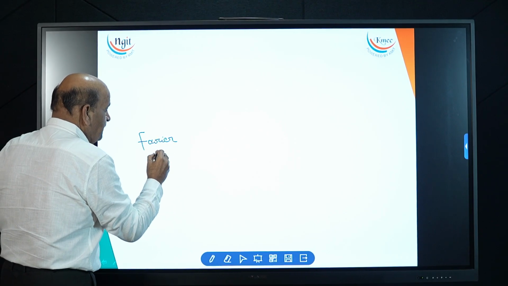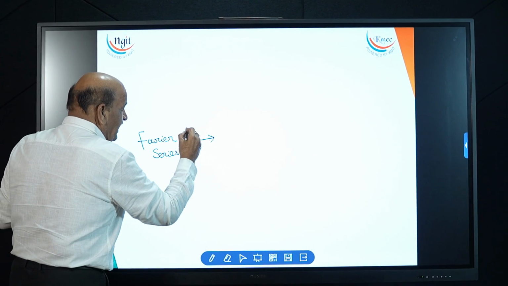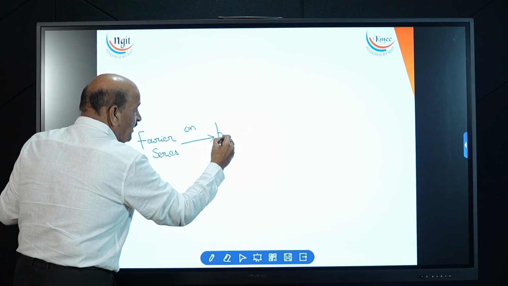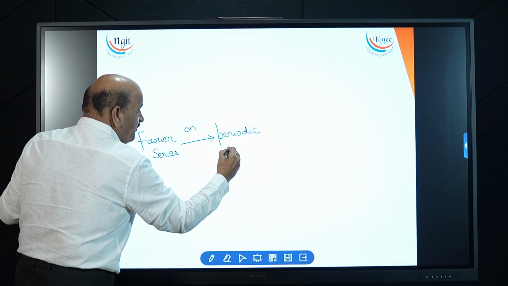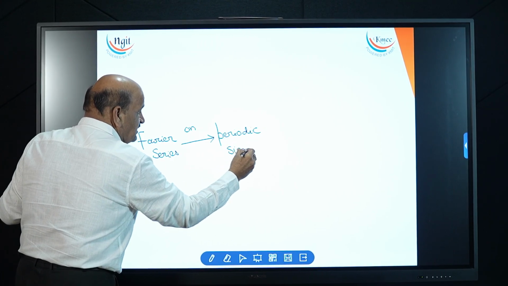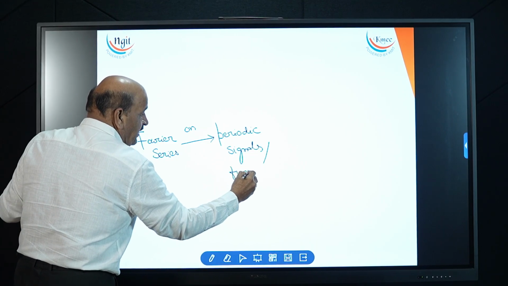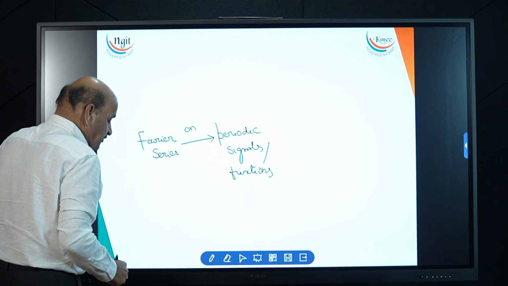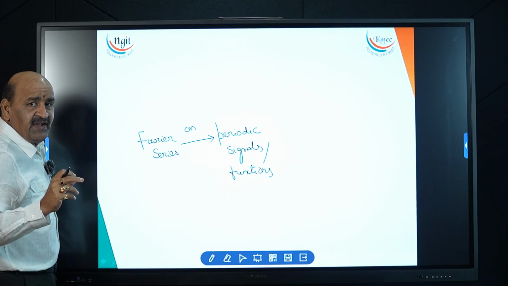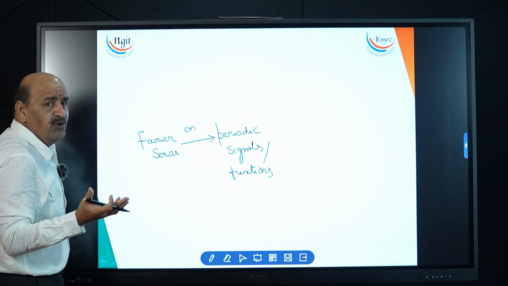Fourier series can be applied only on periodic functions, only on periodic signals or periodic functions. Make it a point. So to apply the Fourier series concept, the given signal or function should be periodic, otherwise you can't apply.